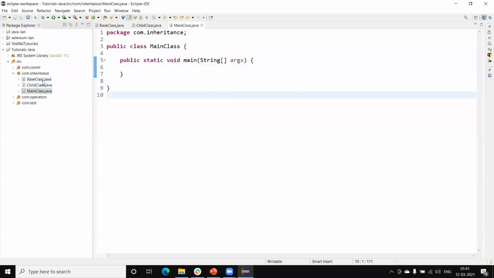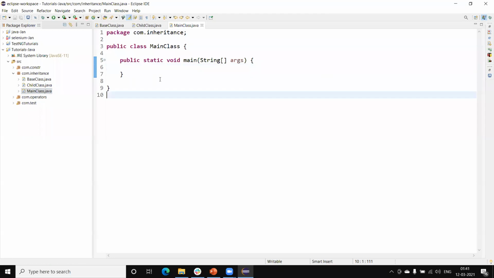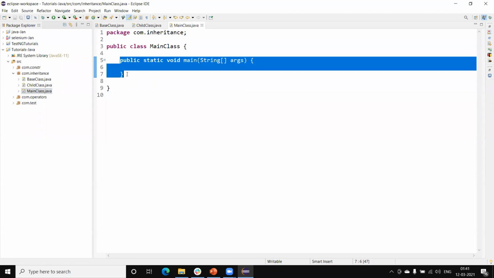So here I have created three classes. One is the base class, second is the child class, and third is the main class. In the main class I have written the public static void main method, so I will start the execution from this class.